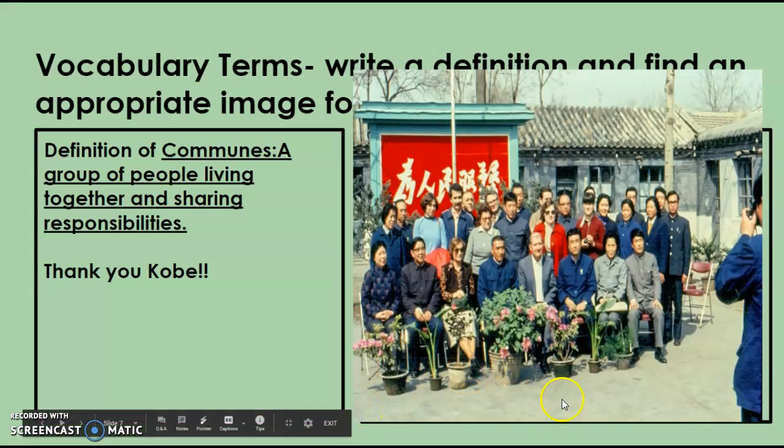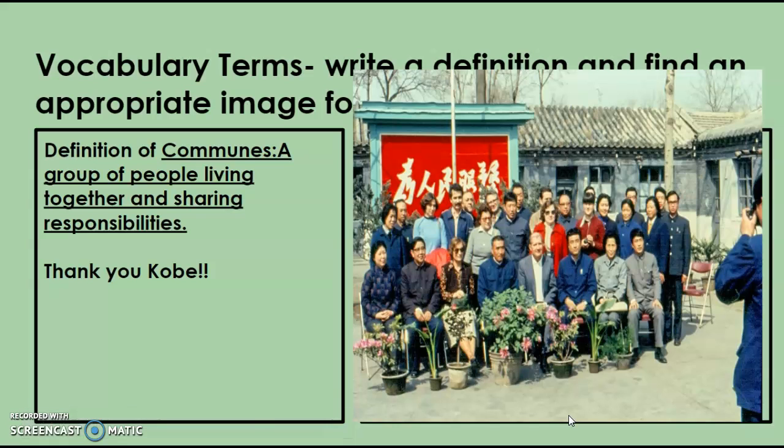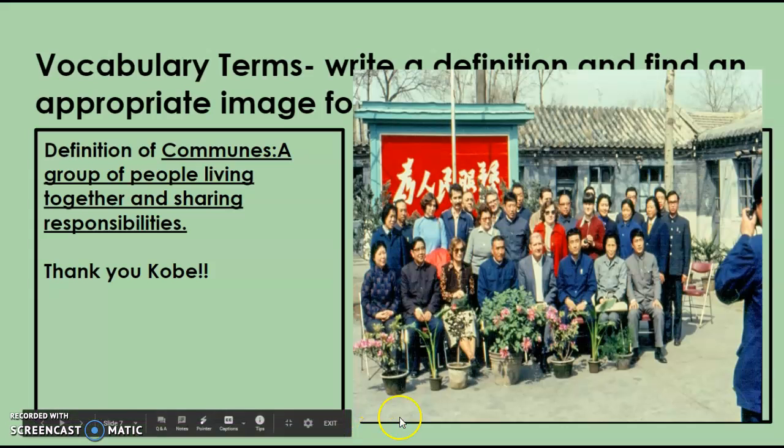And then Kobe gave us this definition, which I really liked as well. So this goes back to that word commune, which is a new word, a group of people living together and sharing responsibilities. And I really like this, and I love this picture that Kobe picked. And I wanted to show you guys one other technology thing here. So it looks like a big group of people living together.